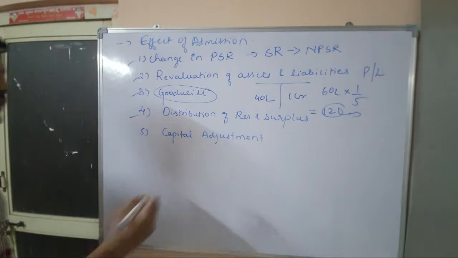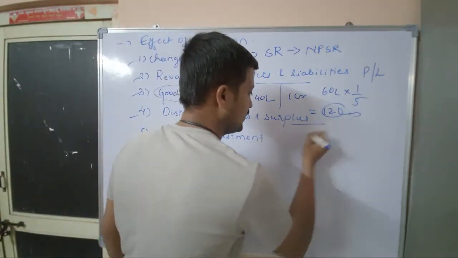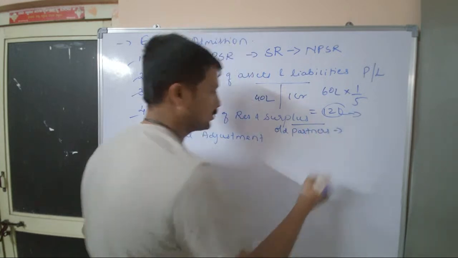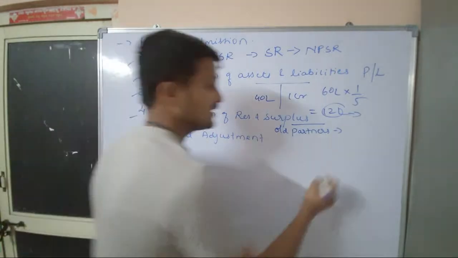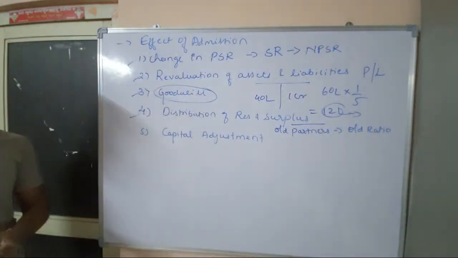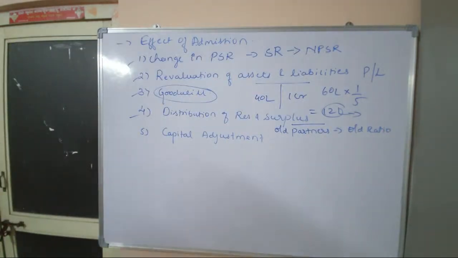Now, so distribution of reserves and surplus, remember it is done to whom? It is done to old partners. याद रखो, it is done to old partners. And how is it done? It is done in old ratio. याद रखना. ओके, सो ये रिजर्व्स एंड सरप्लस, इसको किसको हम डिस्ट्रीब्यूट करते हैं? This will be distributed to old partners. And in what ratio will it be distributed? In old ratio. I hope you are clear with this. No doubt at all. Okay. So next,